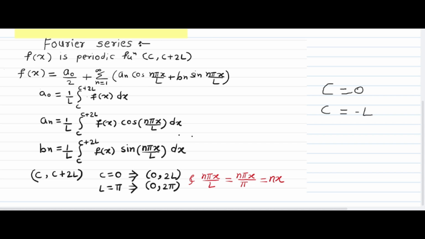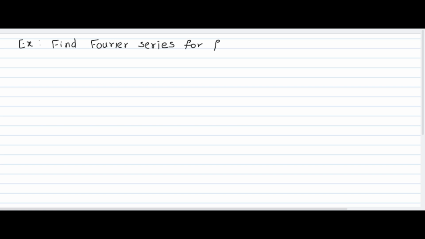Now let's take one example. Find the Fourier series for f(x) equal to x, defined in the interval 0 to 2 pi.